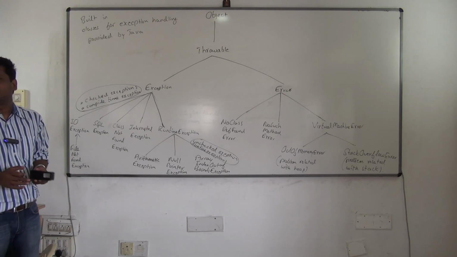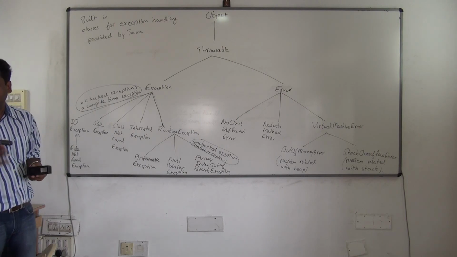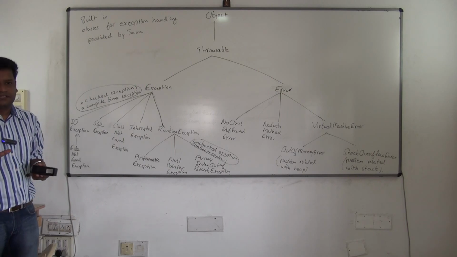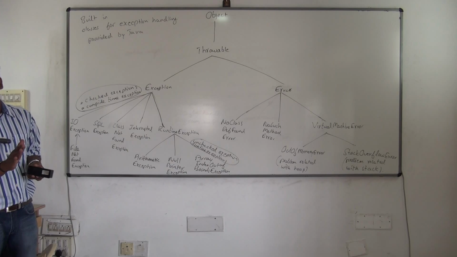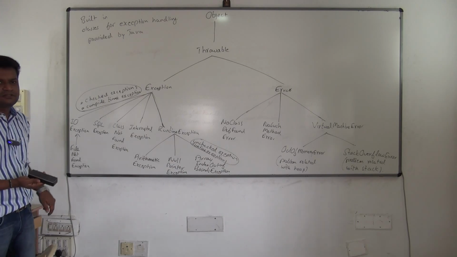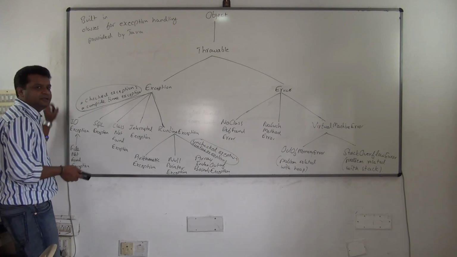But Java very clearly tells why your program has got terminated and whether it can be handled or not. That also it will tell. It will terminate, and at the same time it will give a message. It's like, this is an exception, please handle it, or this is an error, please handle it. So when you see an example, you'll understand all these concepts. Very fast I'll be getting into an example now.